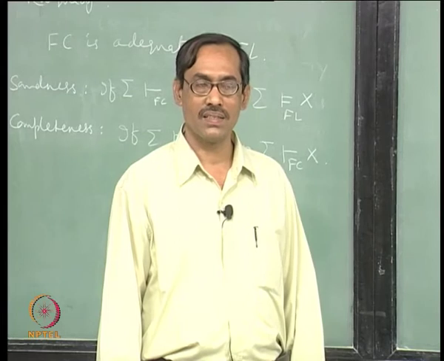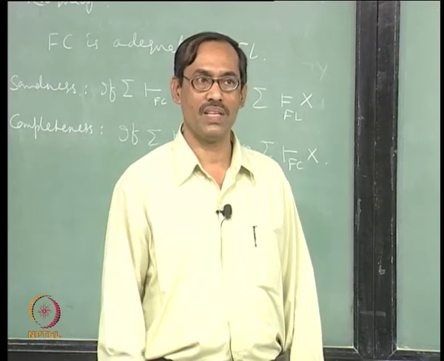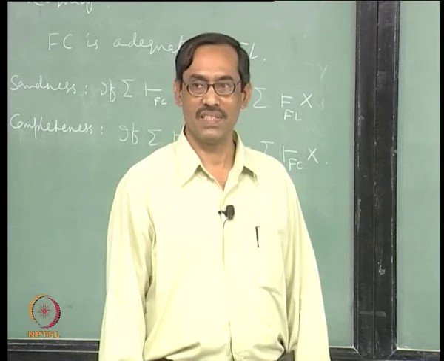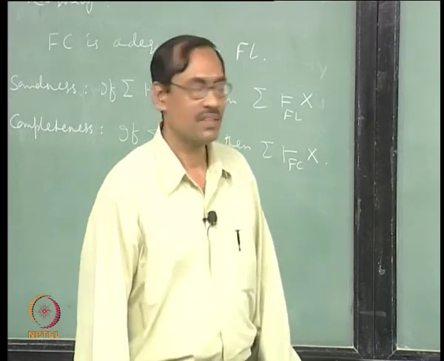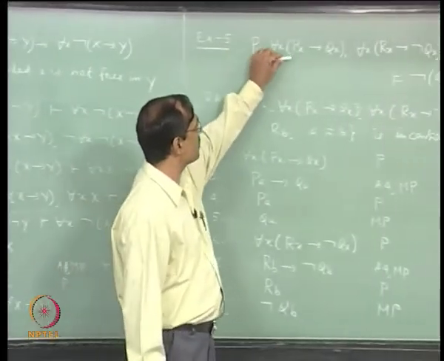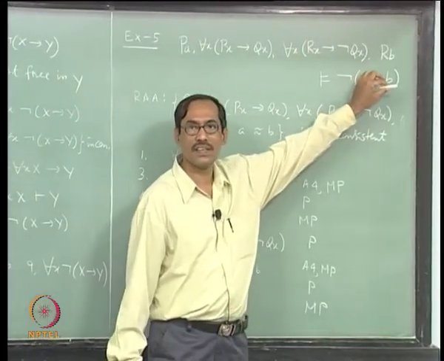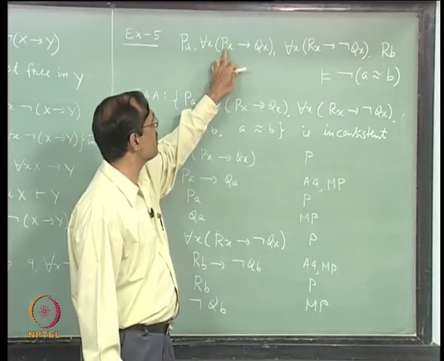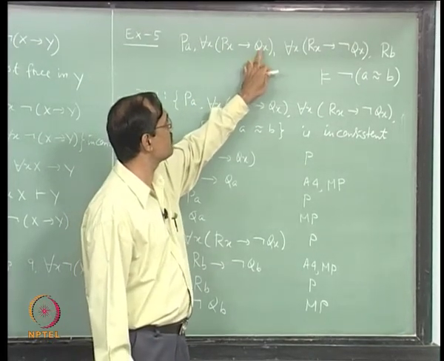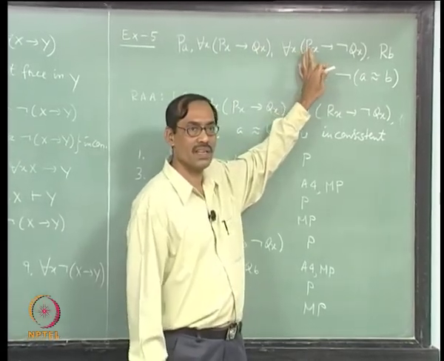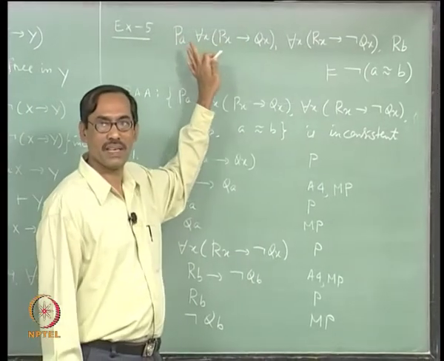In contrast, if you have a language where only monadic predicates are there, then it is decidable. For example, there is one predicate P which is unary, another predicate Q which is also unary, another predicate R which is also unary.